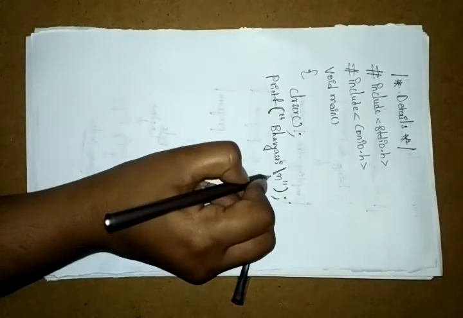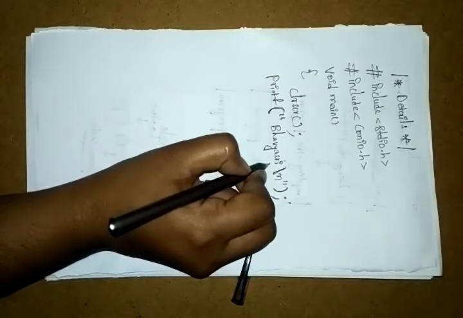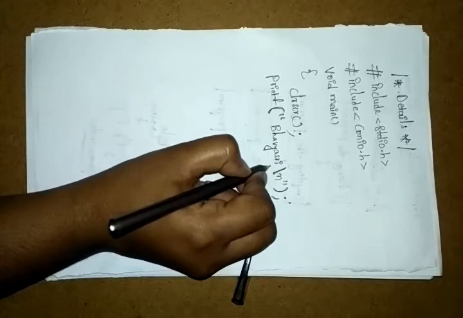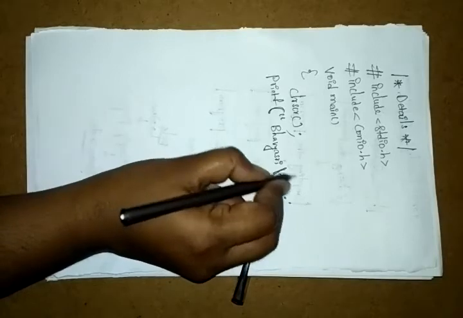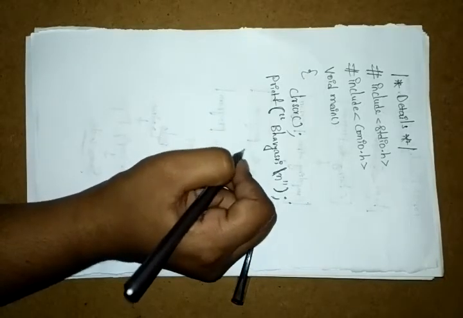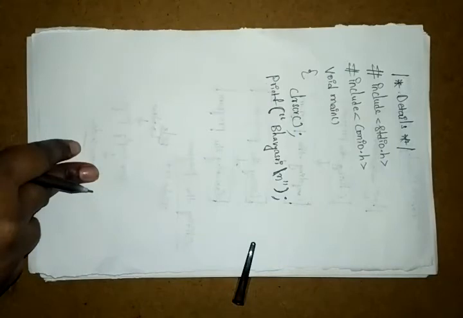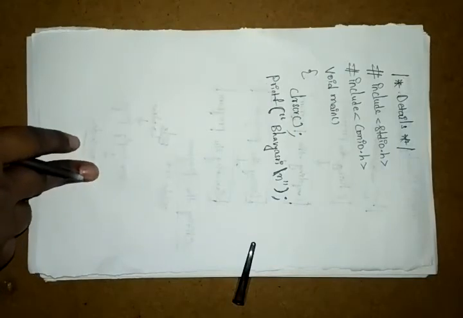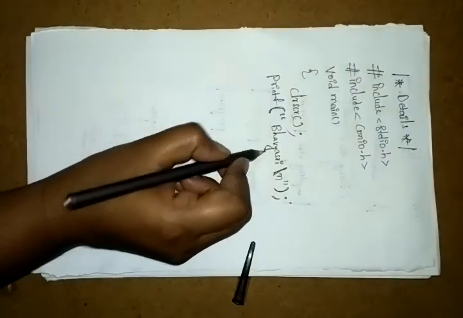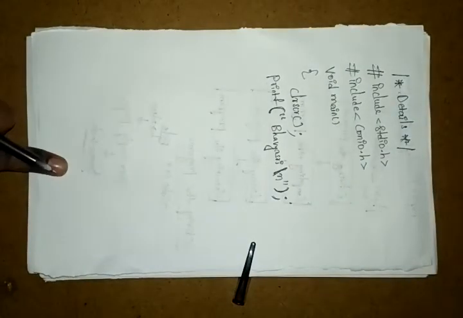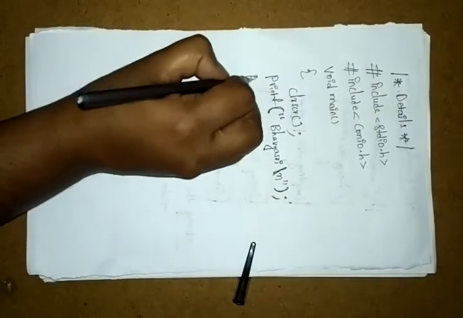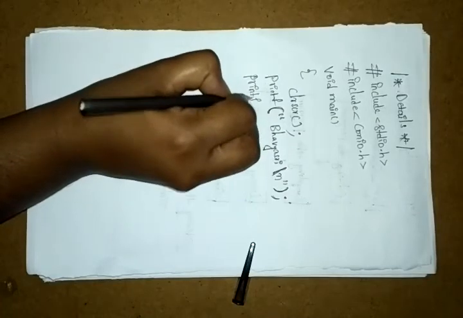Why I am giving the backslash n: without it, whatever you write will be displayed on a single line only. Once you give the backslash n, it works like pressing enter. Suppose you press enter in the computer system, it goes to the next line, right? Same like that here, once you write the backslash n, it will be displayed on the next line. Next I am taking another printf.